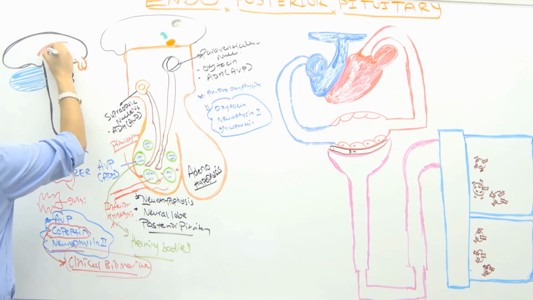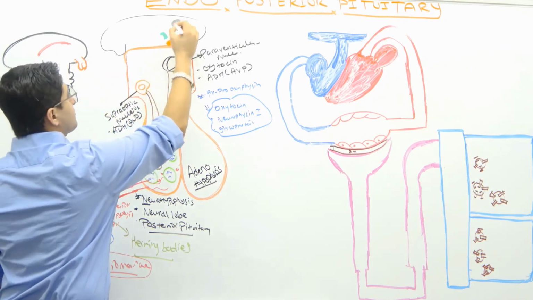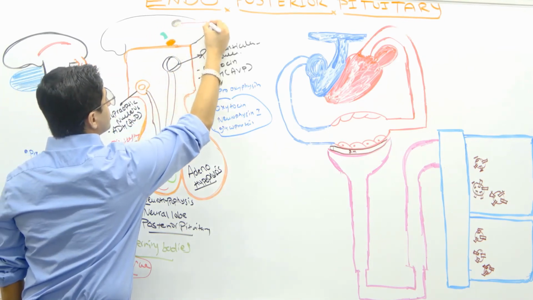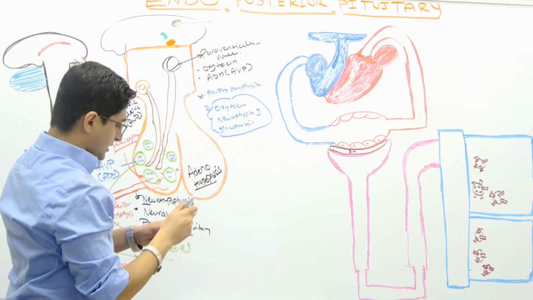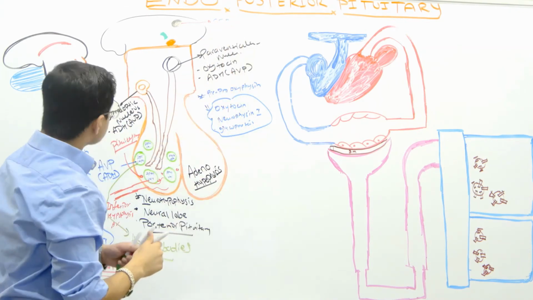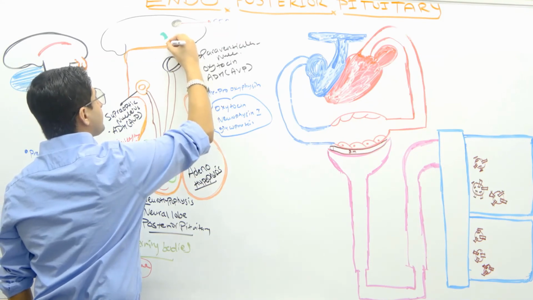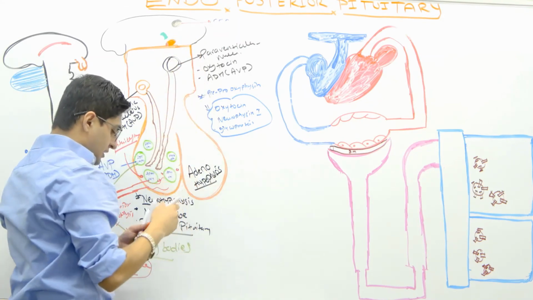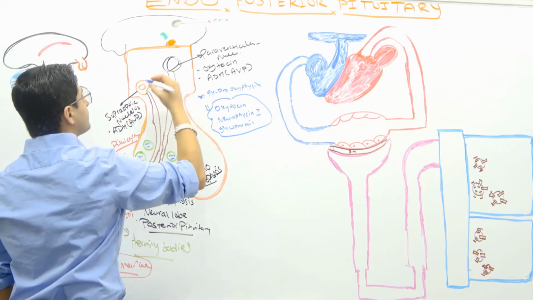Now, the way it works is that if you see down here, if you guys remember, there's something called your corpus callosum, right? And down here, there's a pharynx too, right? Below the pharynx, there's a special organ here, which we call the subfornical organ, okay? And also down here, they're kind of connected near the lamina terminalis, around the third ventricle.